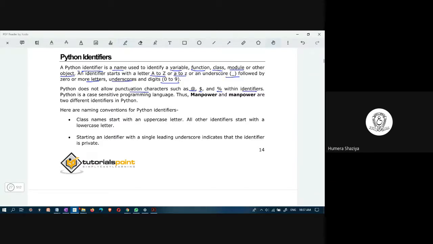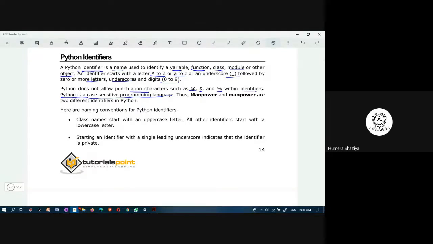Okay, Python is a case-sensitive programming language. Students, please don't get confused. At some instances we say that it is a scripting language, at some other point we say that it is a programming language. Although primarily it is a scripting language, it is a full-fledged programming language also. It supports everything, except that it does not have those rigid rules. So you can call it a programming language as well. There is no harm in calling Python a programming language.